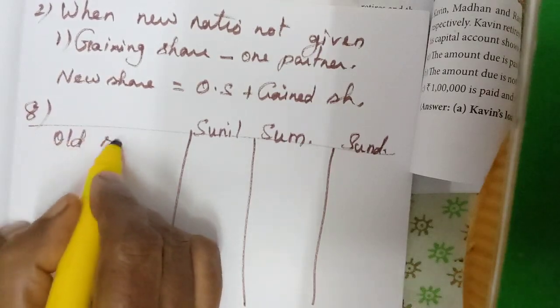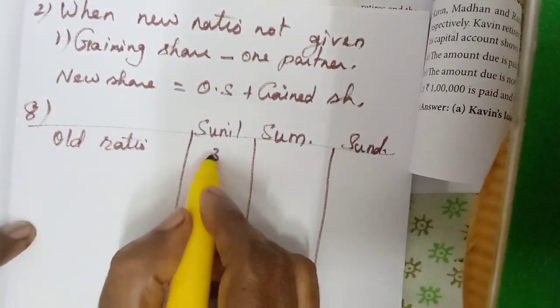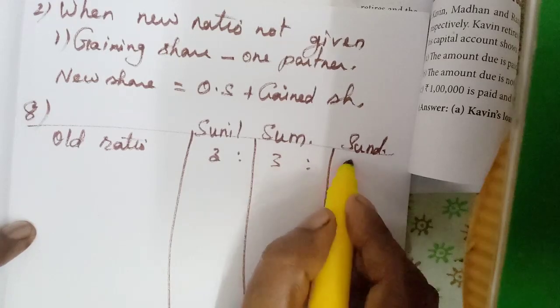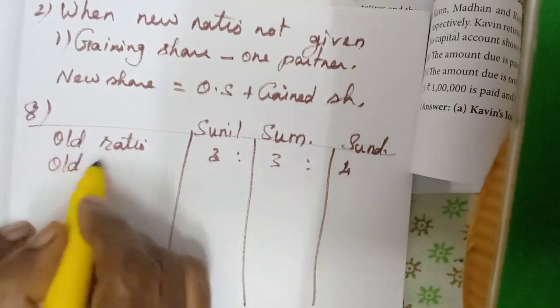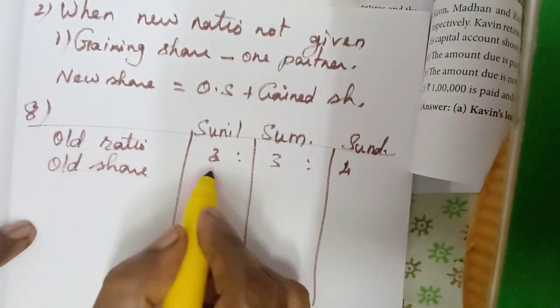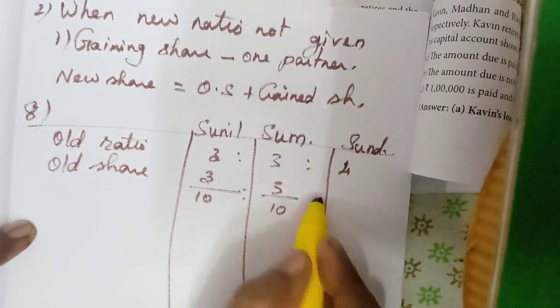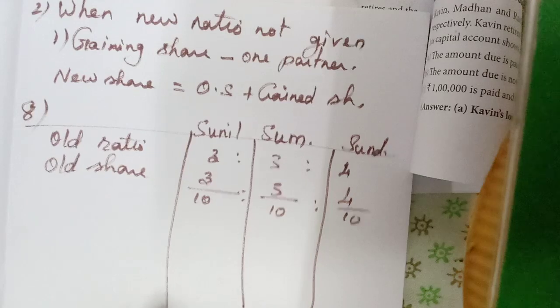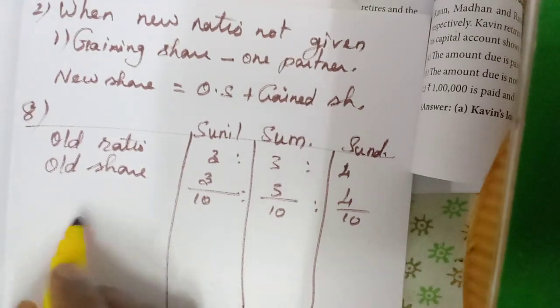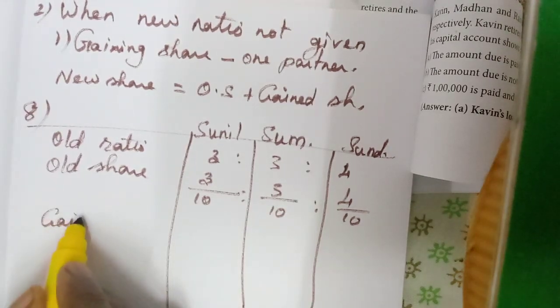Old ratio 3:3:4, so old share 3/10, 3/10, 4/10. Now gaining share.